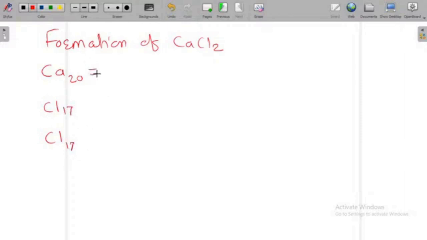If you write the electronic configuration of calcium, it is 1s2, 2s2, 2p6, 3s2, 3p6 and 4s2.